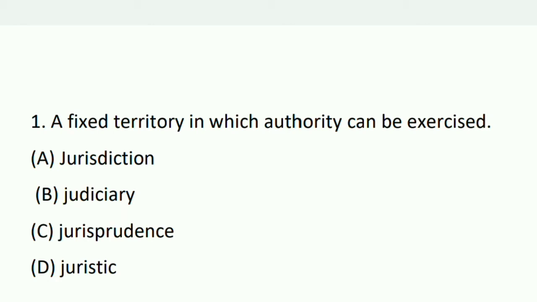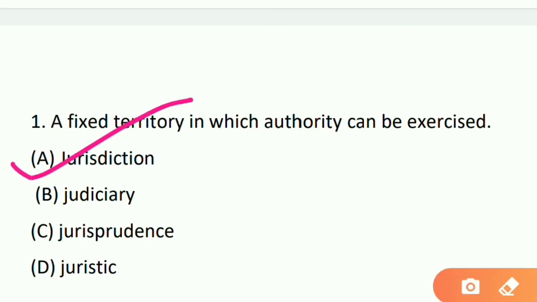The first question is in front of you. A fixed territory in which authority can be exercised. What we call it? Option A jurisdiction, option B judiciary, option C jurisprudence, and option D juristic. So what is the right answer here? The right answer will be option A. Okay, jurisdiction will be the right answer. Move on to the next question, that is question number 2.